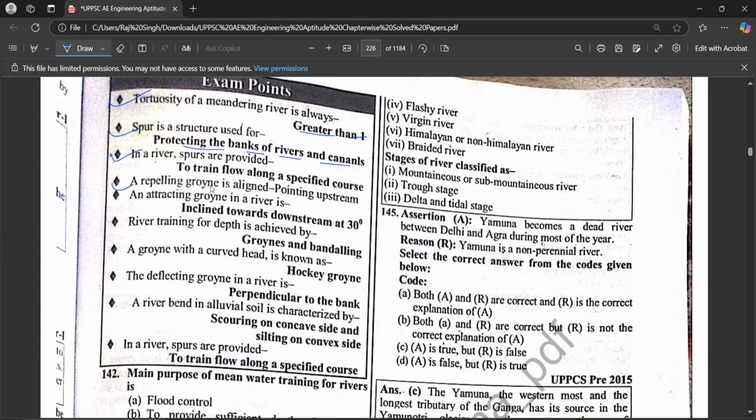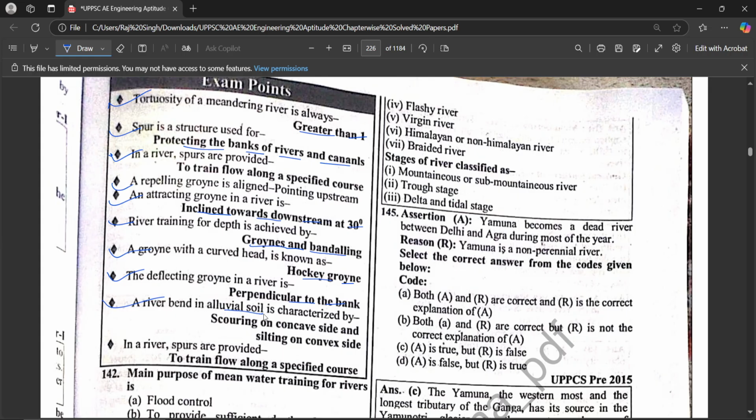A repelling groyne is aligned pointed upstream, okay, pointed, and attracting groyne in a river is inclined toward downstream at 30 degrees. The river training for depth is achieved by groynes and bandalling. A groyne with a curved head is known as hockey groyne. The deflecting groyne is a groyne perpendicular to the bank.